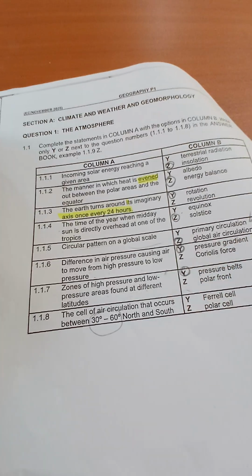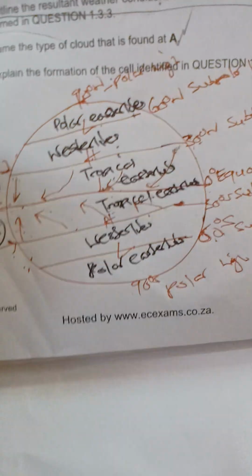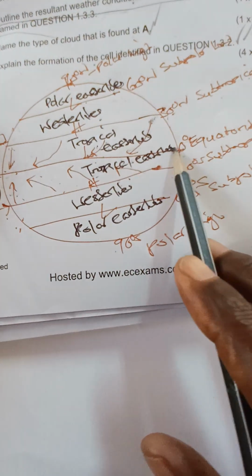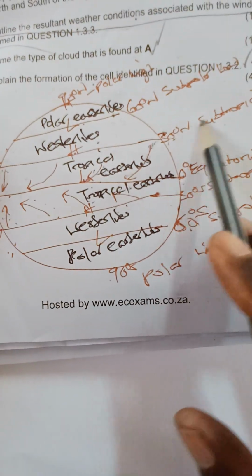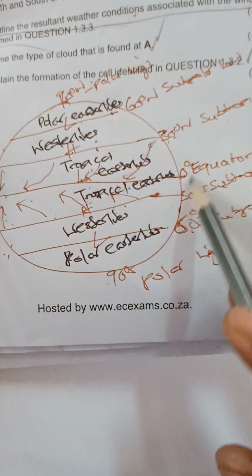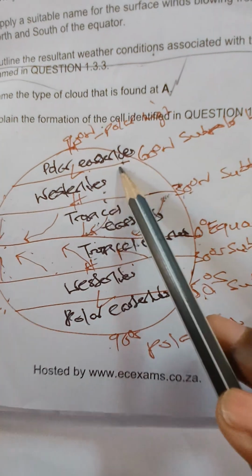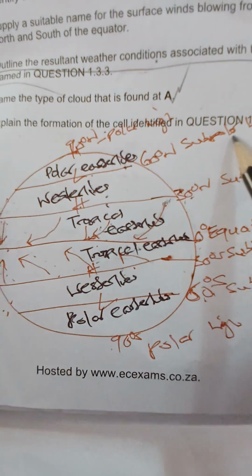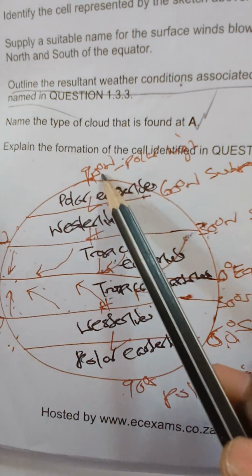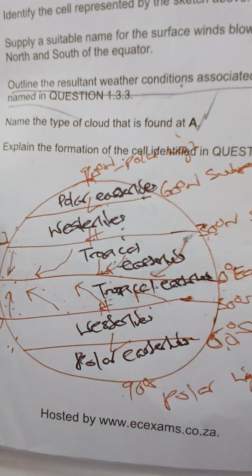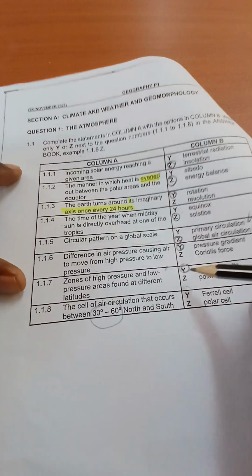Remember, we're talking about these, okay? The zones of high pressure found at different latitude. This is at 0 degrees latitude. Subtropical high is at 30 degrees north and south latitude. And then subpolar low is at what? 60 degrees north and south latitude. Then the polar high is at 90 degrees north and south latitude. So the answer there is pressure belt.